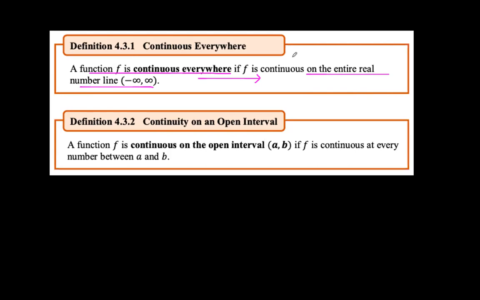Pero tama naman siya. And quadratic function is a polynomial function. That's correct. Mayroon pa bang ibang type of function in general, okay, wherein it is continuous everywhere? Meron pa ba? Absolute value function. Absolute value function. Okay, sino yun?